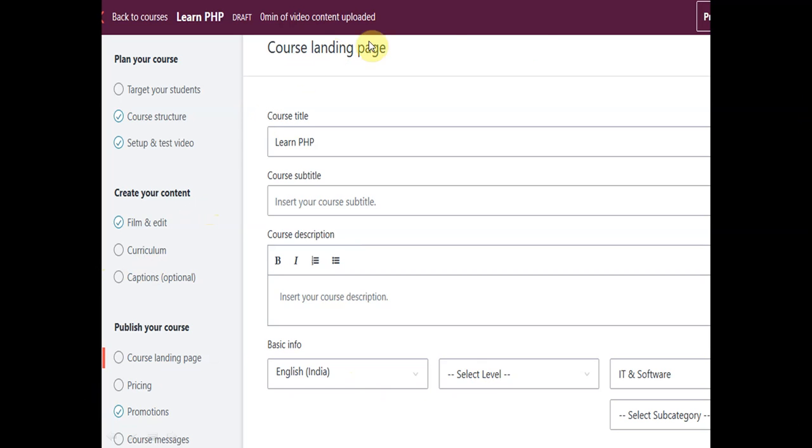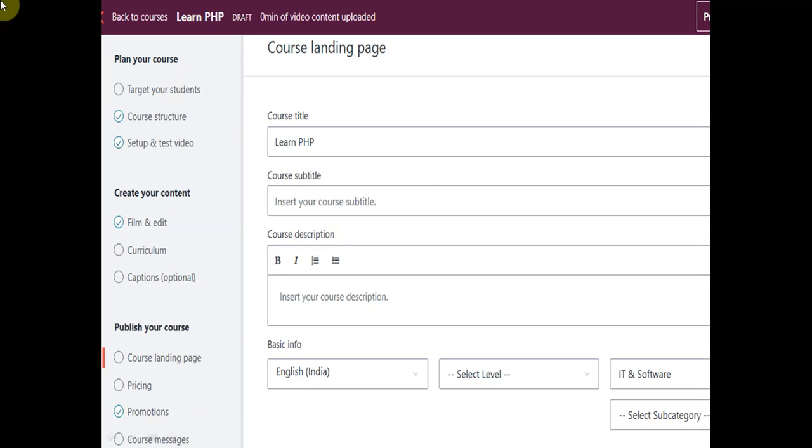So here is the caption of our course. The title of the course is Learn PHP, and for the course subtitle we will write a subtitle here, and we'll write the description of the course, what is in the course. We have a number of things here, and basic information of the course. Is it in English language? Label, we'll write the label here, and this is related to IT and software. Suppose in IT and software we have different subcategories, and we can select subcategories here also. So these are the caption, meaning the basic information which we will provide with the course.